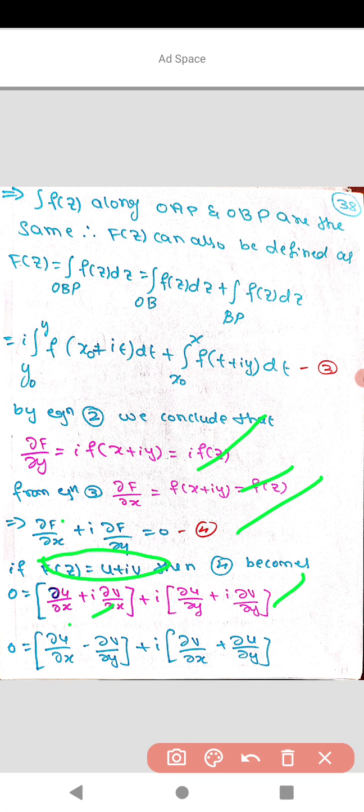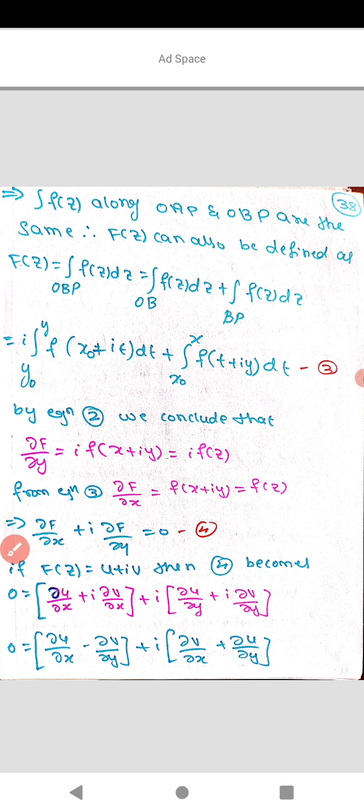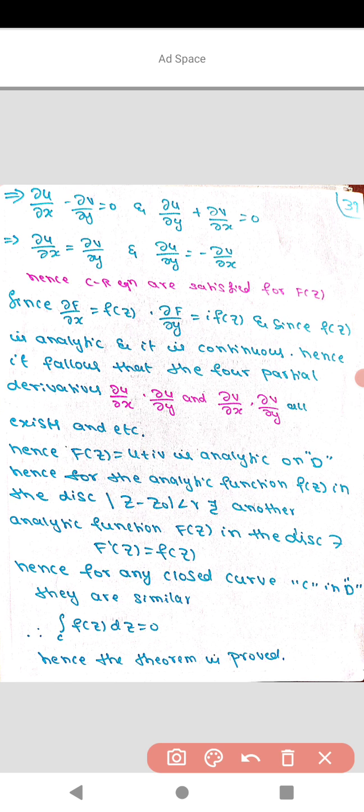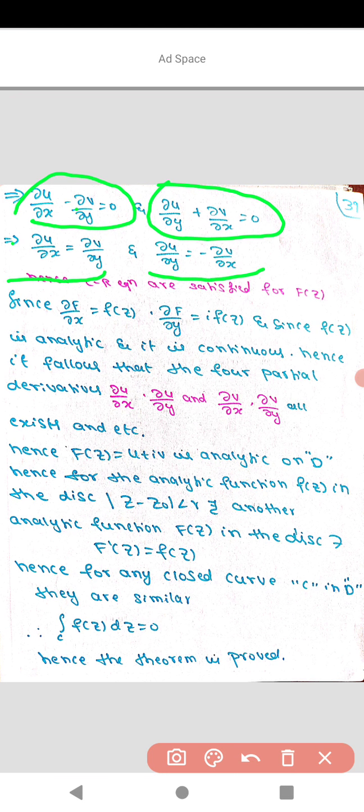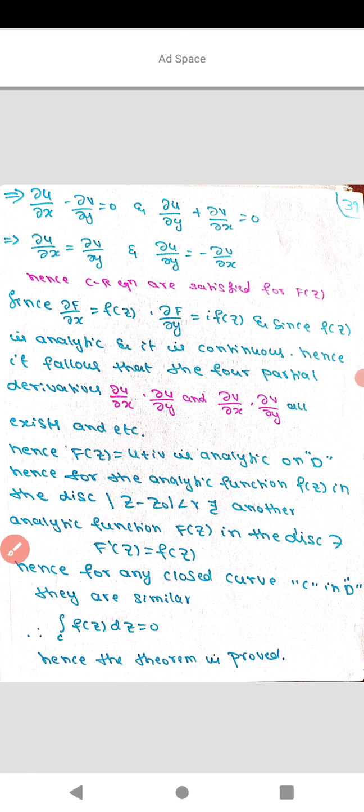Here, multiplying i inside, we can write dou u by dou x minus dou v by dou y plus i times dou v by dou x plus dou u by dou y. So this implies dou u by dou x minus dou v by dou y is equal to 0, and also dou u by dou y plus dou v by dou x is 0. So dou u by dou x is equal to dou v by dou y, and dou v by dou x is equal to minus dou u by dou y. Remember, the CR equations, that is the Cauchy-Riemann equations, are satisfied by this F of z.